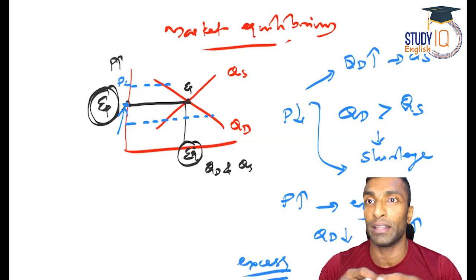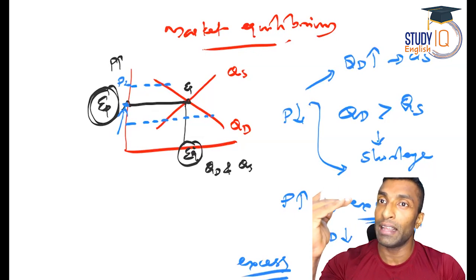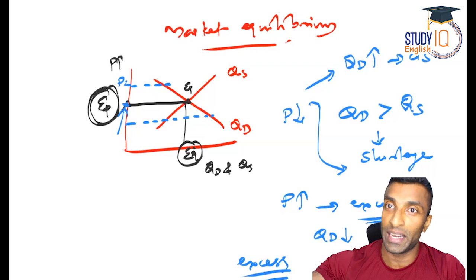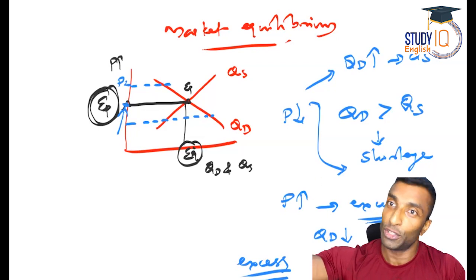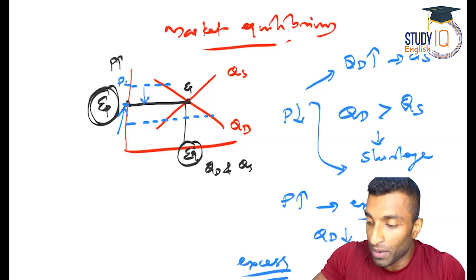Unsold goods means what will happen? Now they want to sell it at any cost, so automatically the price will come down. That is when you start giving discounts, like buy one, get one free. Discount actually means the price is coming down. So slowly the price will come down to equilibrium.